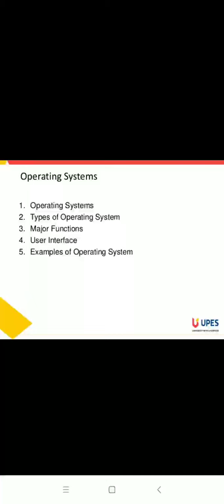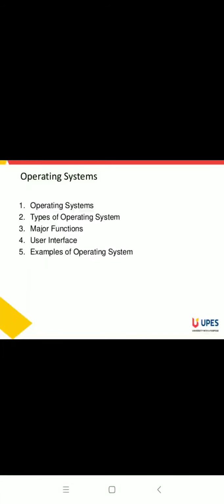We will also see what a user interface is, the types of user interface, and how the user interface helps make the operating system convenient and efficient for us, right? And also we will see examples of operating system.